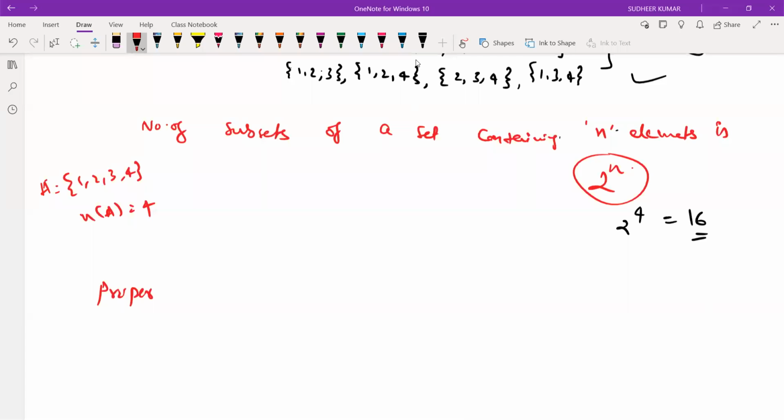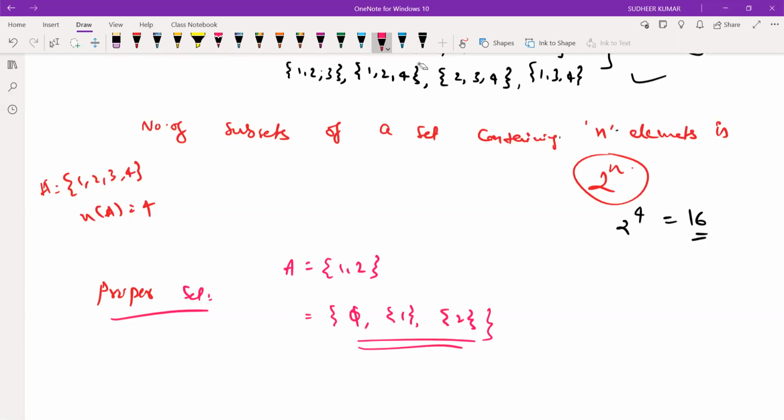So proper subsets: suppose set A is {1, 2}, right? For our convenience, let us take {1, 2}. The subsets are phi, {1}, {2}, and {1, 2}, the same set. Except the same set, if you consider the other subsets, these are called proper subsets. Proper subset means we will exclude the same set. The remaining subsets we have to write.